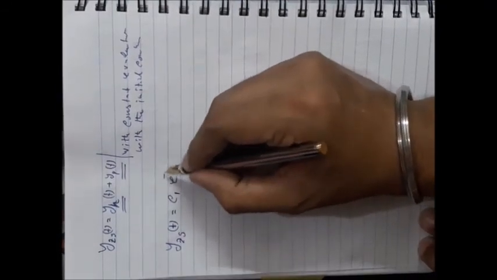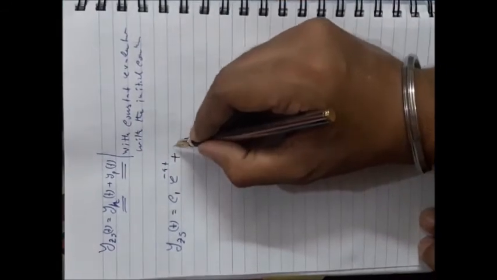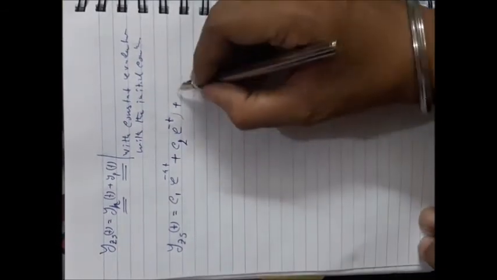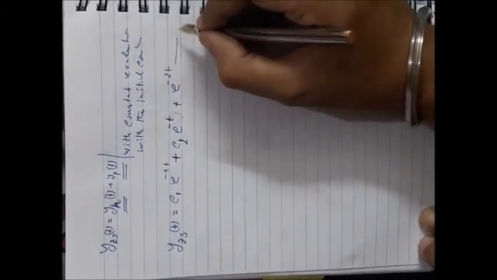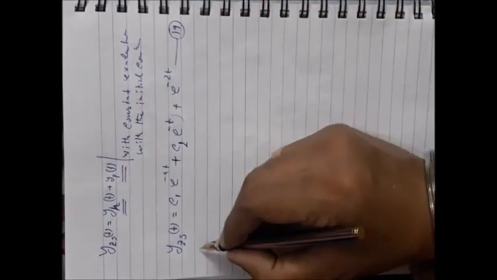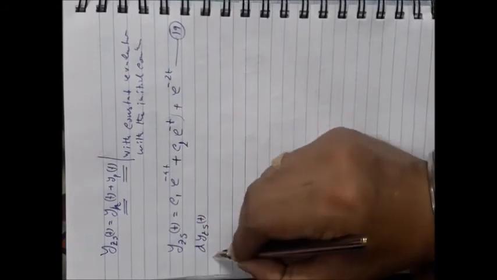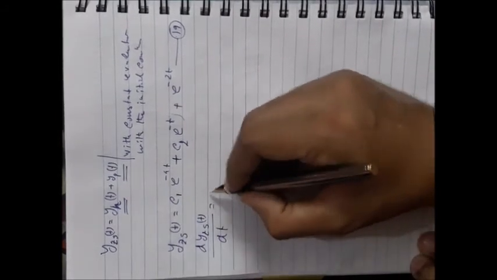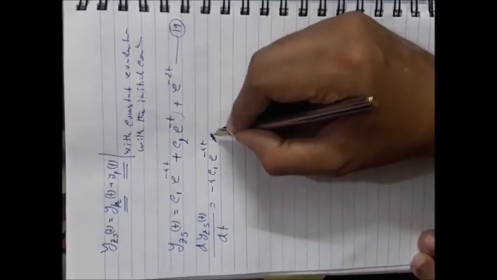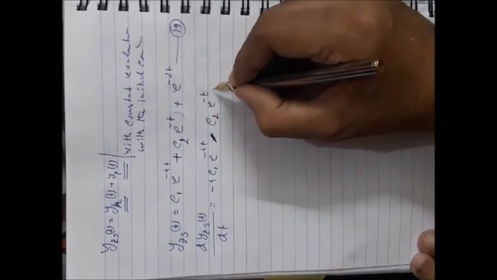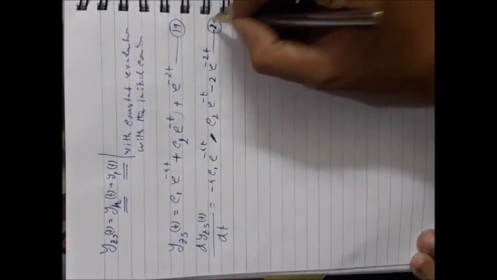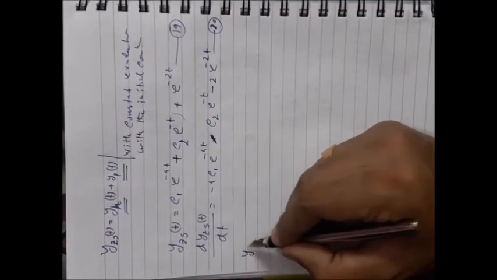So put the terms of the homogeneous solution plus the particular solution. It is also there. Keep it as equation number 19. Now again find the derivative of that in order to use the second boundary condition. So it will be minus 4c1 e to the power minus 4t minus c2 e to the power minus t minus 2 e to the power minus 2t. Equation number 20.